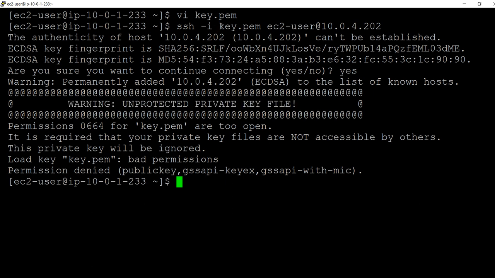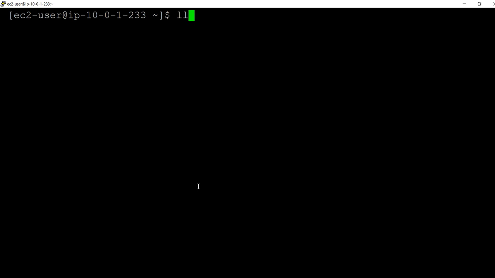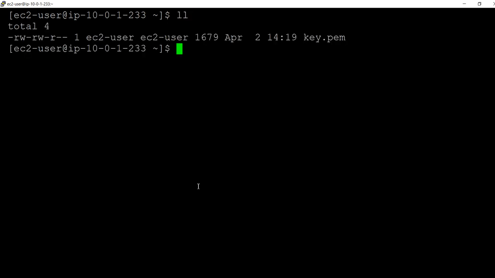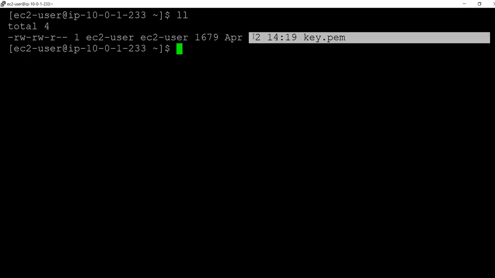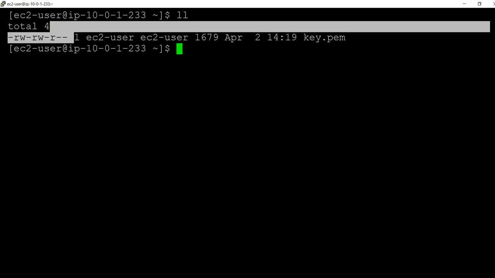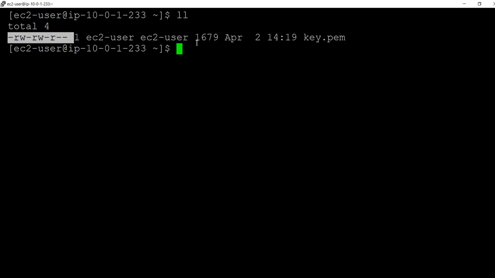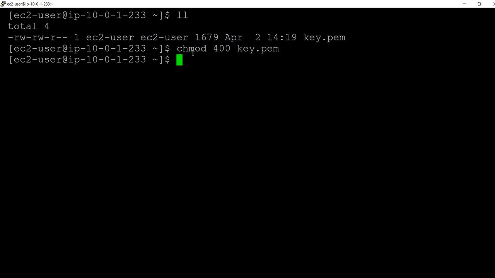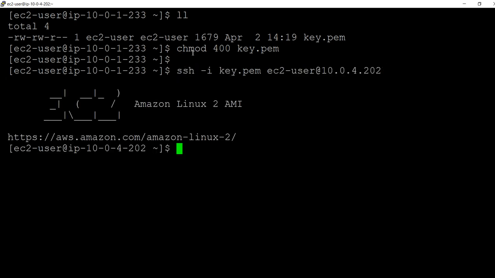It is giving a warning, unprotected private key file. My key file has permissions open to the world, so anyone can see my key. So I will do ll on the key. If you see, others also have read permission. So I just change the permissions on that key file to read only by me. I don't want write permission either. Now it is done. I'll use the same command and try to connect. See, I have connected now.